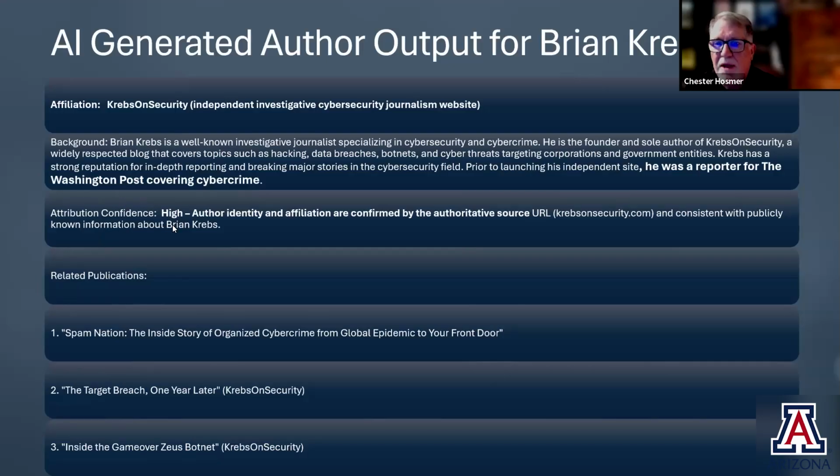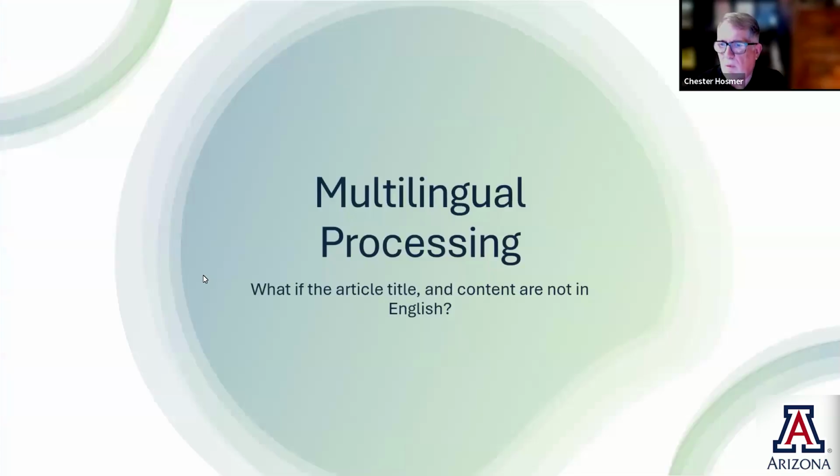So then we want to know what the confidence is of this particular assessment, and it's high based on these factors. And so again, understand all of this came back from the response to the prompt that we generated. I also asked in the prompt, give me some related articles from this particular author so you could go look at those. So that's the kind of thing that we can do when we're actually looking for information about entities that were involved in this particular article.